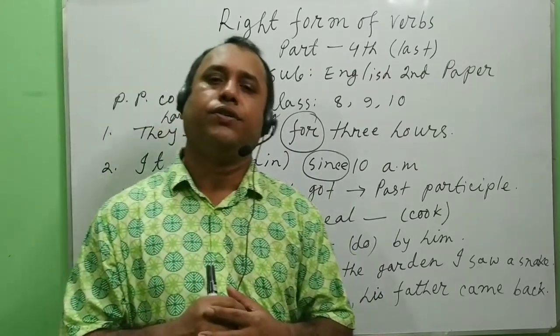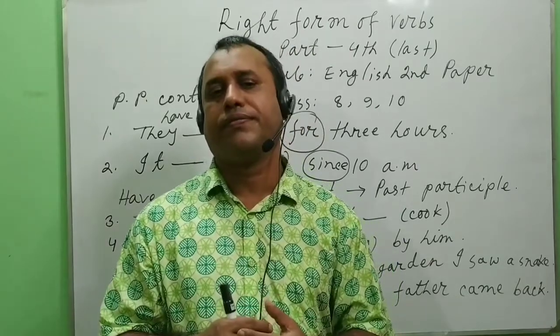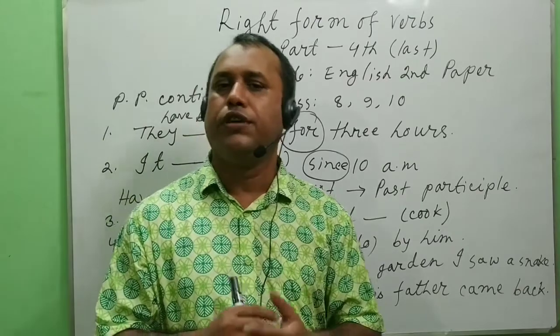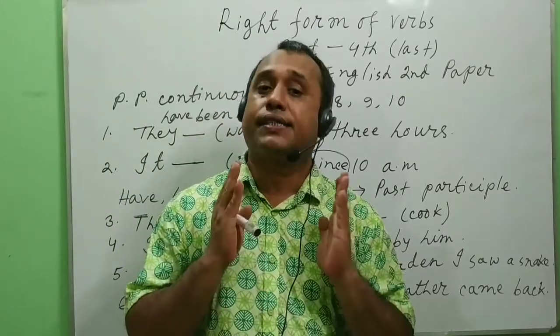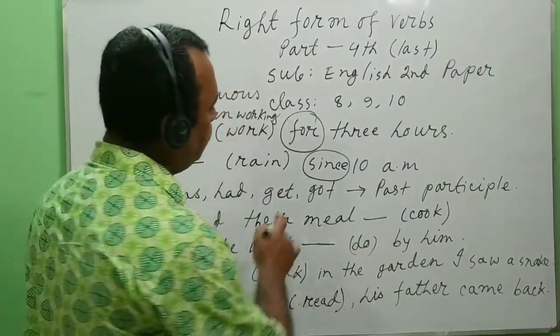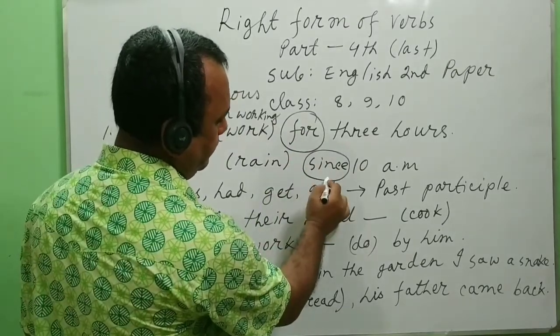And generally, we use have been or has been and ing with the verb for present perfect continuous tense. And in such kind of sentences, you may get two terms, for and since.